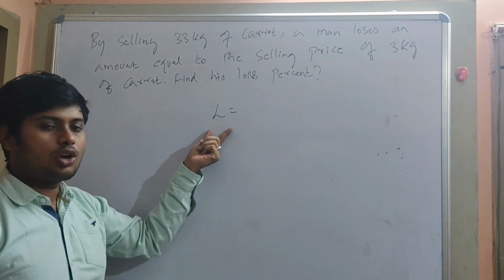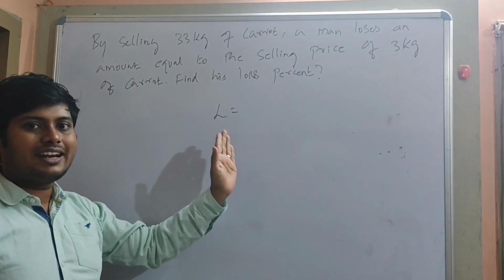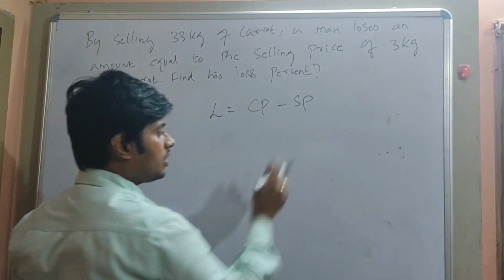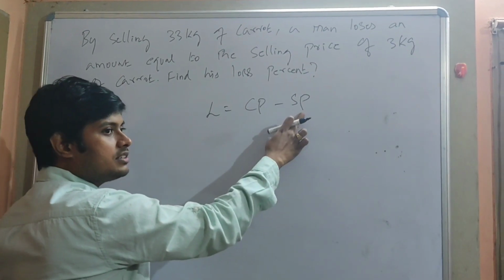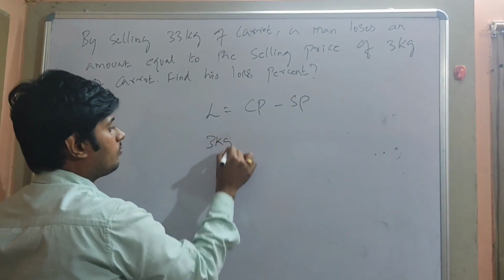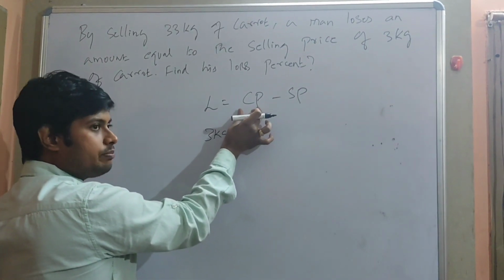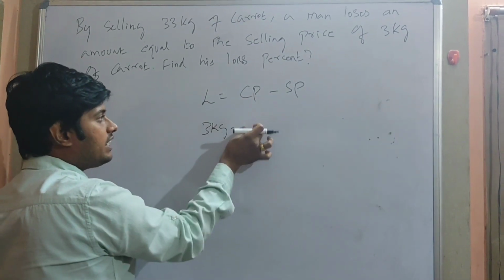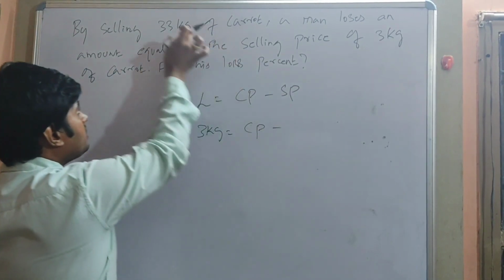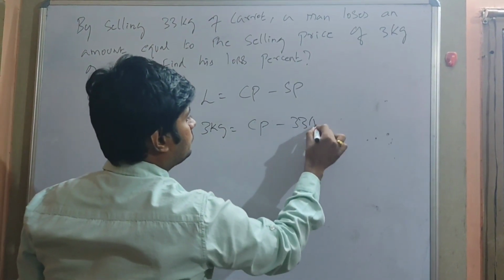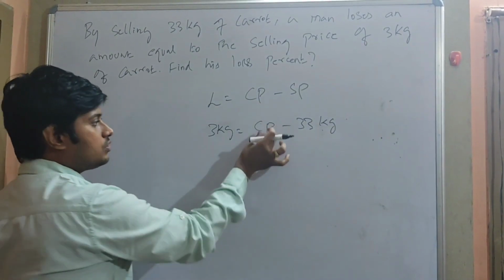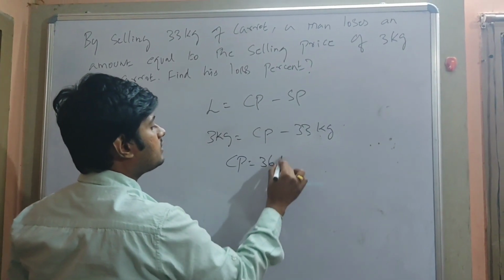So basically what is loss? Loss is nothing but where your cost price is greater than your selling price. I'll say loss is nothing but CP minus SP. That is, the actual price is greater than the selling price. That's called loss. Now, what is the loss incurred by him? 3 kg. What is the actual price? It's unknown. So here it is actual kgs. How many kgs actually has he bought? Which is unknown, CP. The number of kgs sold is 33 kg. So actual CP will be 36 kgs.